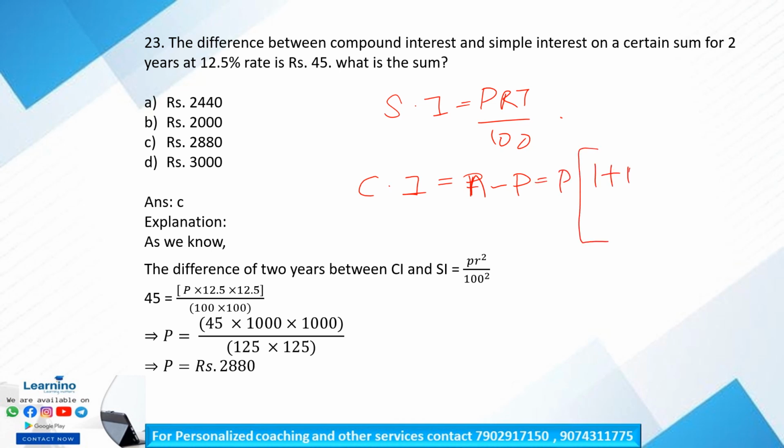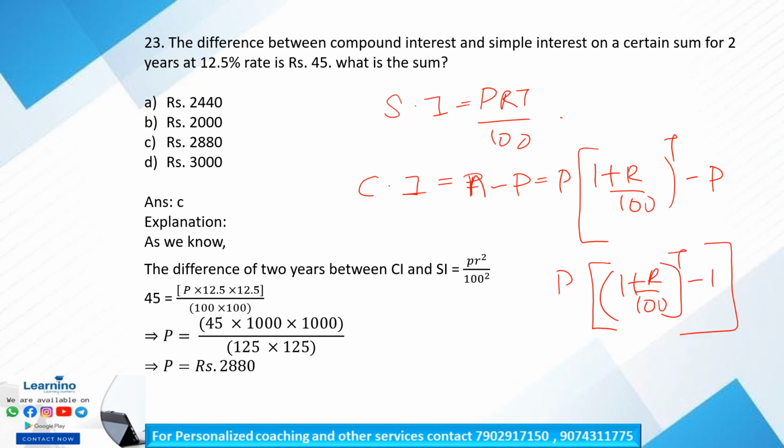P into 1 plus R by 100, whole raised to T, minus P. So taking P outside, we get P into 1 plus R by 100 whole raised to T minus 1. By substituting the values of R and T in both equations, we will get the correct answer.